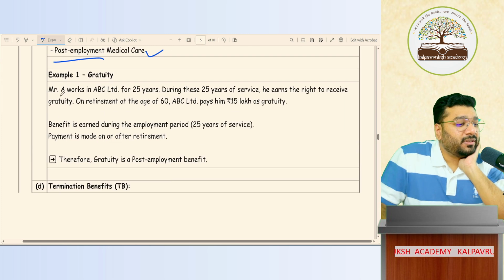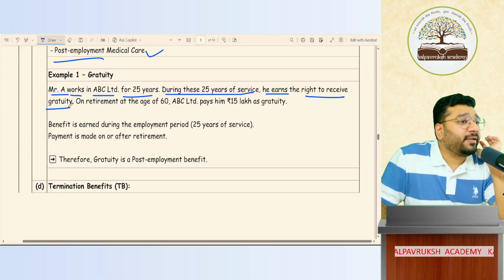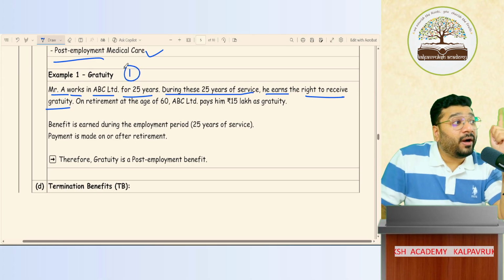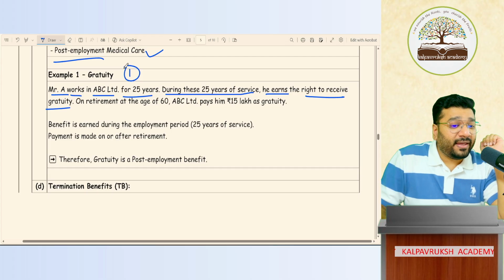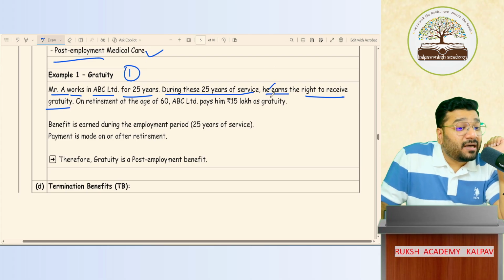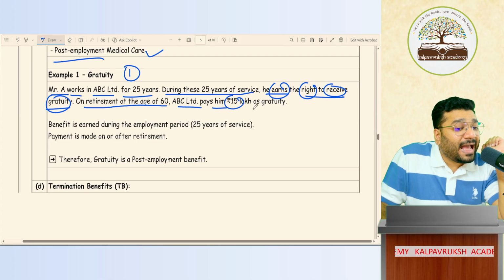Example. Mr. A works in ABC Limited for 25 years. How many years? 25 years. During these 25 years of service, he earns a right to receive the gratuity. Why? Because on day one of the service, I told him that if you work in my organization for 25 years, I will give you gratuity. Okay. Now that he has worked for 25 years, should I pay the gratuity or not? Yes. Which means he has earned the right to receive the gratuity. On retirement at the age of 60, ABC Limited will pay 15 lakh as gratuity.